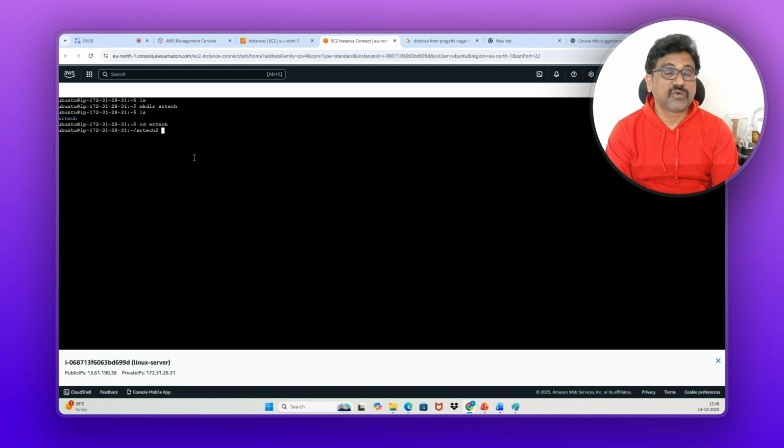Now, if we want to know where you are, pwd is the command. Pwd means present working directory. See here, I'm inside this. So what is this home Ubuntu? That is a home directory of the user. Every user will be having his own home directory. Don't worry, I will explain this home directories and everything.